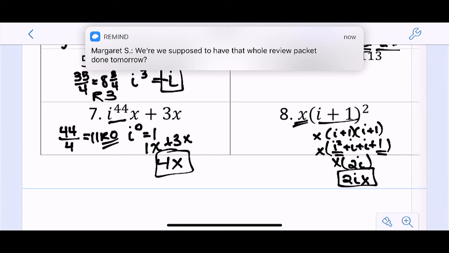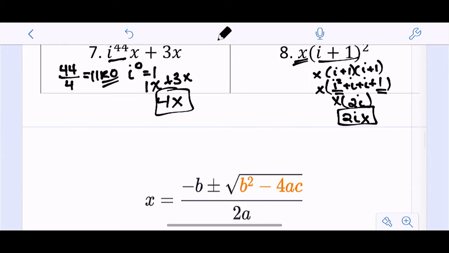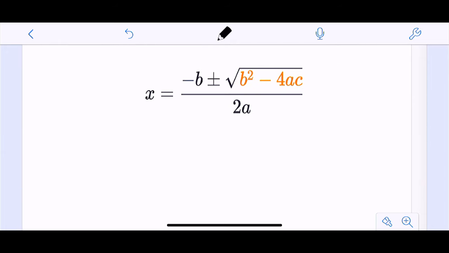So, Margaret, you guys can see that. Are we supposed to have the whole review packet done tomorrow? I gave you guys the key. I'm really not worried if it's done. I care that you have done enough to make sure you're comfortable for the test. I'm not going to collect it and grade it. It's for you. You're in an upper level math class, so at this point, any reviewing that you do is for you. Just make sure you do enough to understand it, because I know that was a long packet.